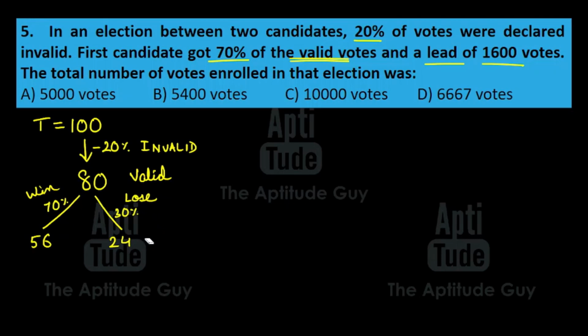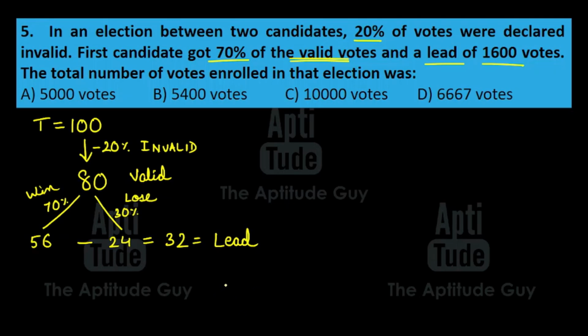So, the simplified version of this is simply the difference between both the votes. So, let's find the lead in this case also. Let's do it. What is the lead in this case? 56 minus 24. 56 minus 24 is 32. That is the lead in this case.